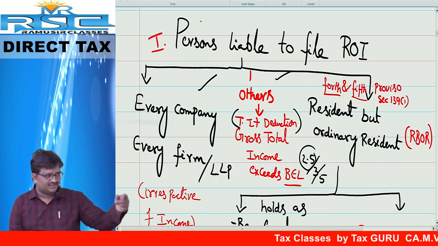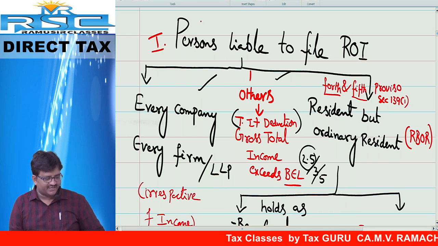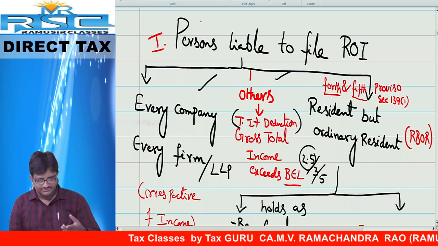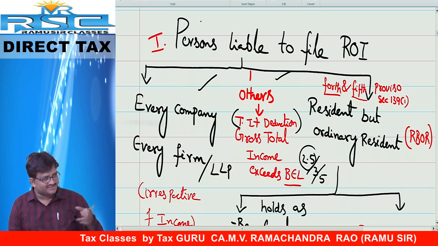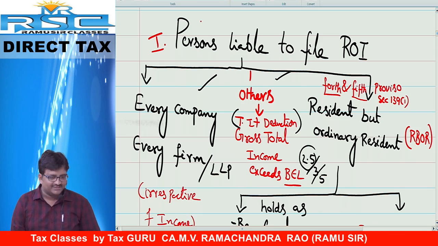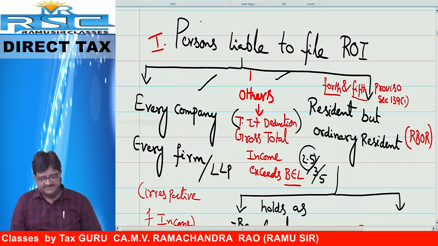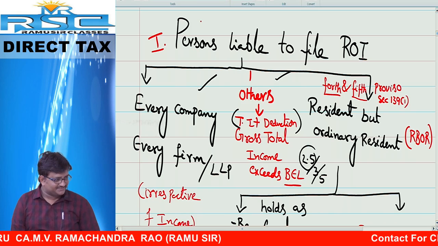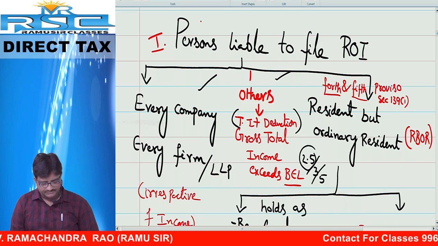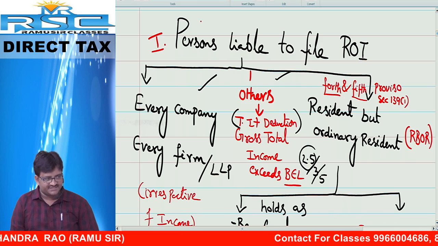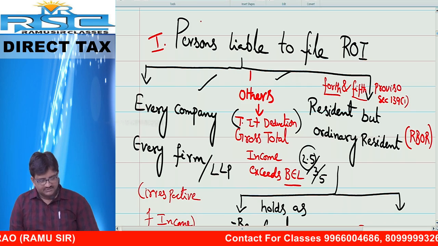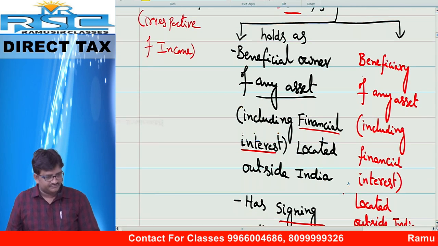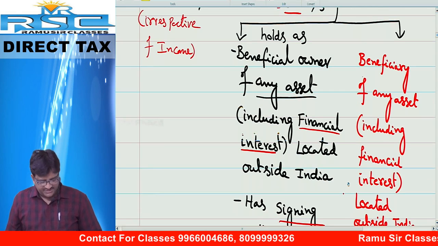Tell me, in the class students, you are covered under which category? Roman number 1 or 2 or 3? 2 or 3. You have assets outside India, then also you have to file the return. Next one. Third one. RBOR, resident but ordinary resident. Resident. Two sub branches. First branch